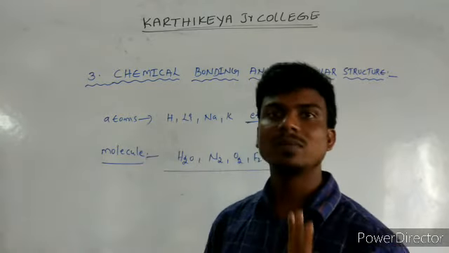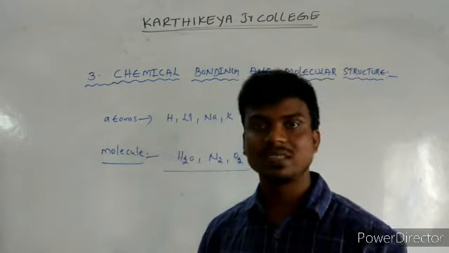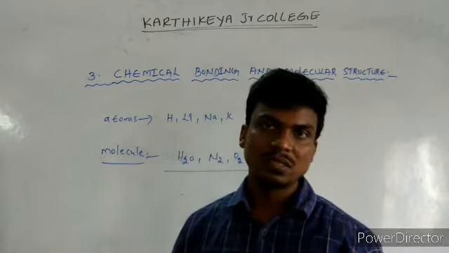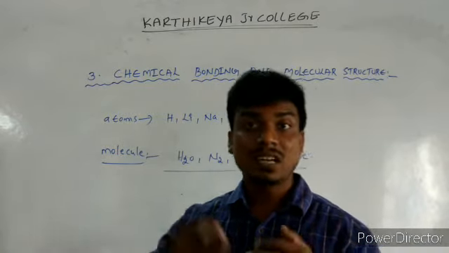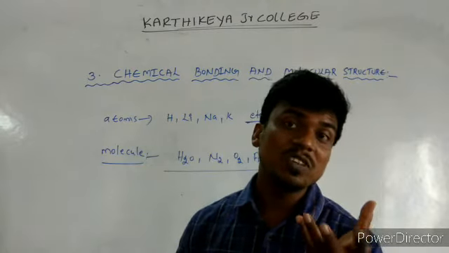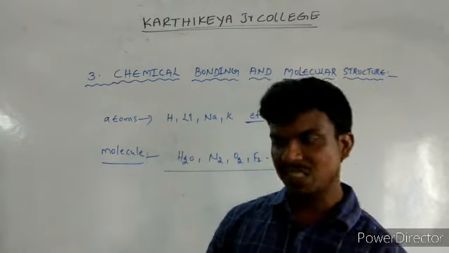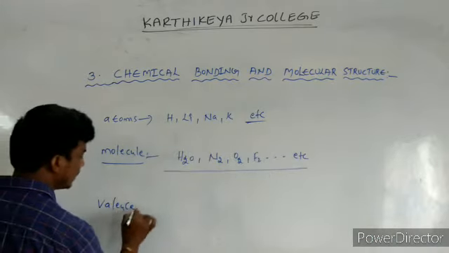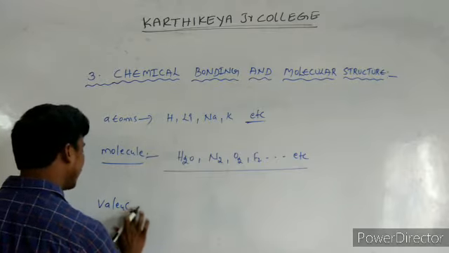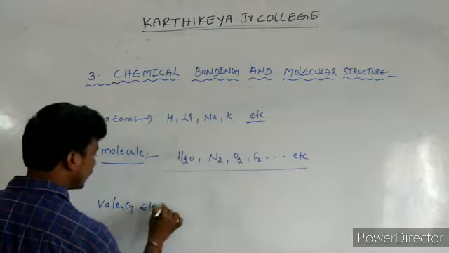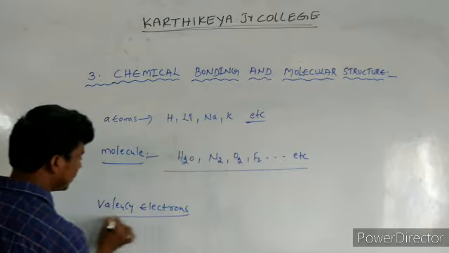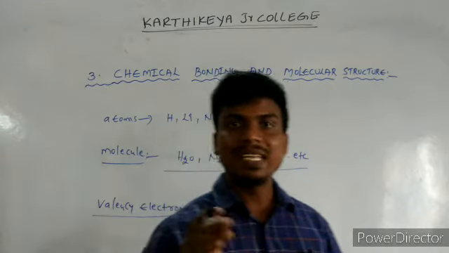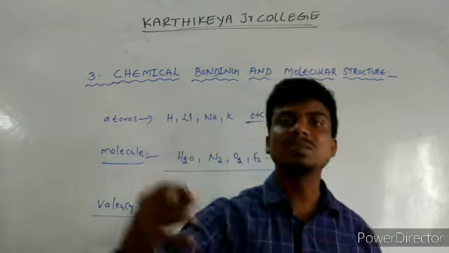A chemical bond is formed by sharing, transferring, or donating, whatever it may be. For bonds formed by sharing or by transfer, scientists have given different names. The important basic unit here is the valence electrons. What are valence electrons? Observe, any atom contains different sub-levels and sub-shells.